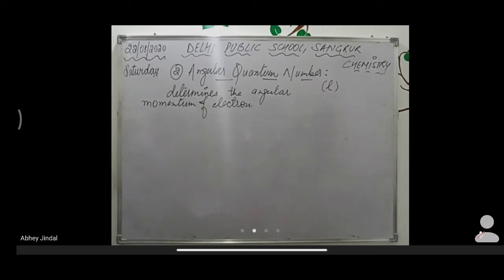And this quantum number is also known as orbital angular momentum or subsidiary quantum number, that is not important.